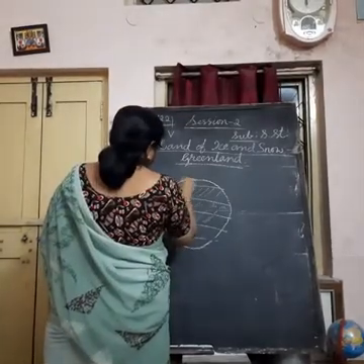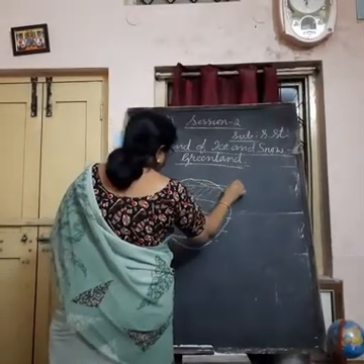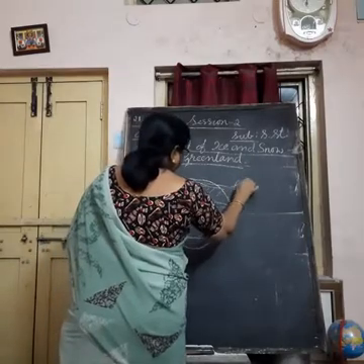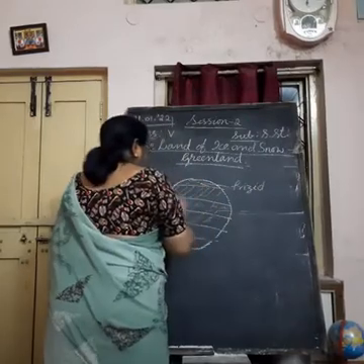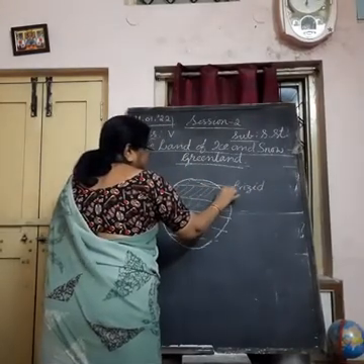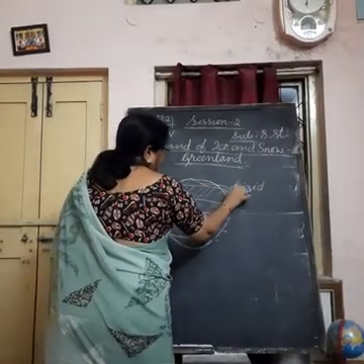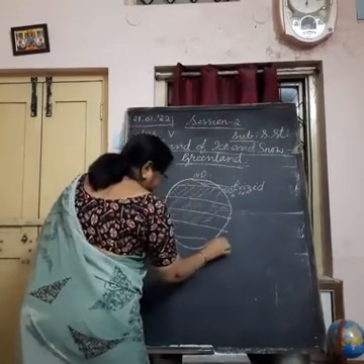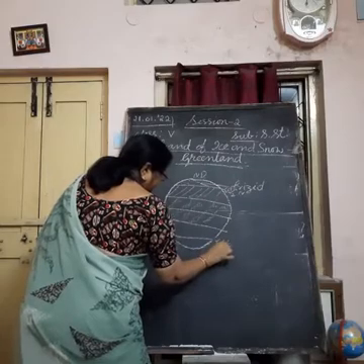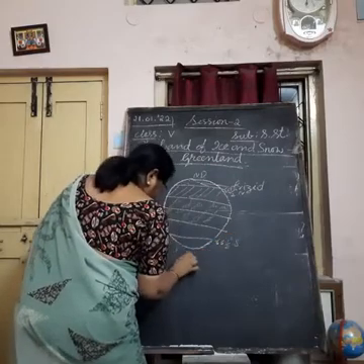And this is freezed zone. This lies between 66.5 degrees north to the North Pole and 66.5 degrees south to the South Pole.